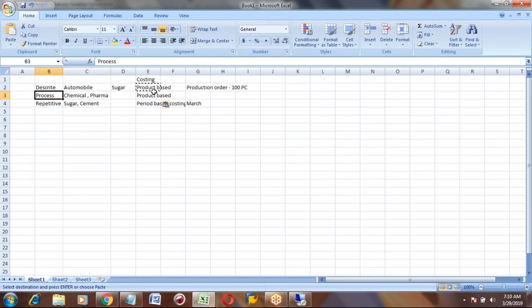And in process also, it is product based costing or order based costing. Only repetitive has period based costing. Okay, any other questions? No, that's it. Okay, so first we will discuss discrete manufacturing.